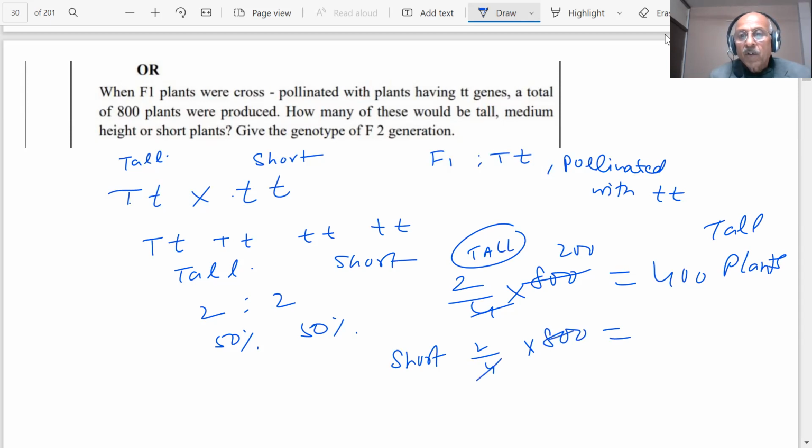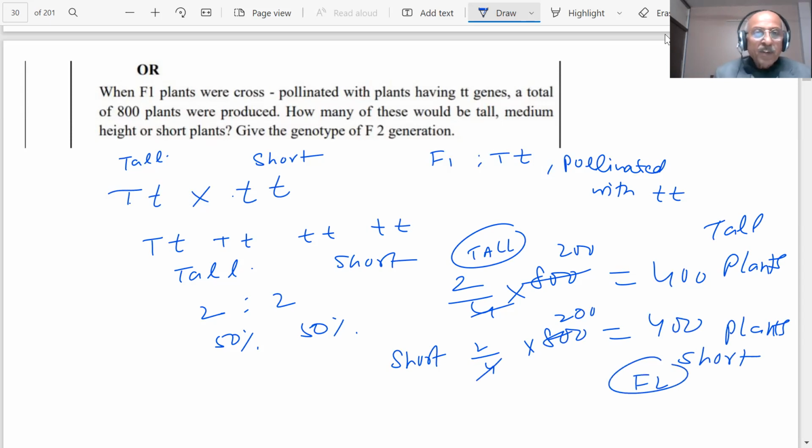That is also 400 plants are short. This is your F2. So you are getting 50% in each case, 400 short and 400 tall. Nothing is medium. Nothing is medium.